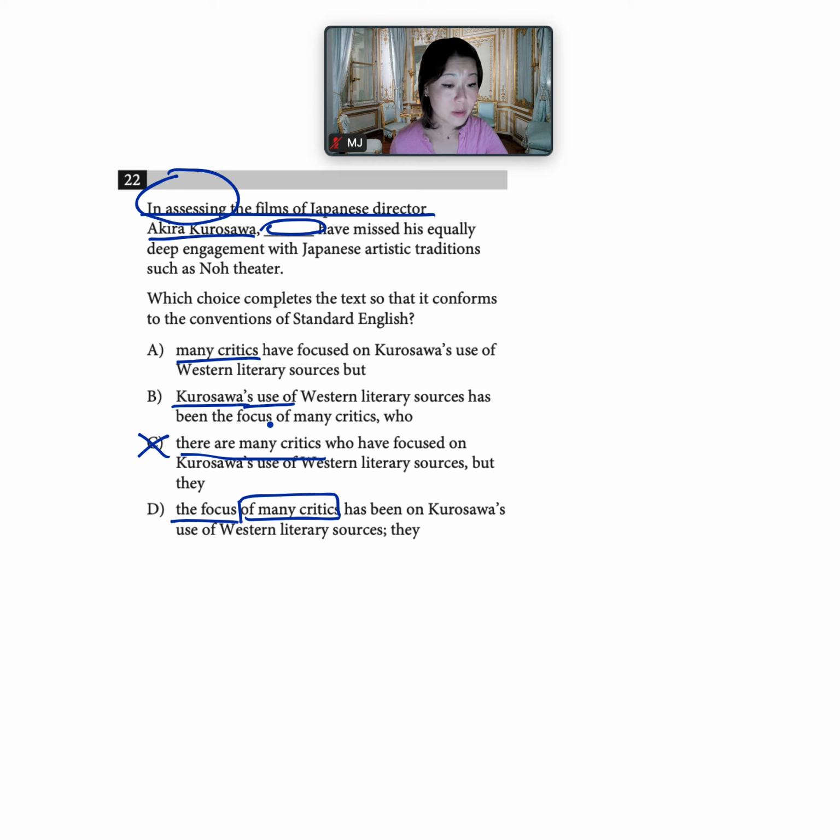And then on top of that, we have Kurosawa's use. Kurosawa's use is not something that is physically capable of assessing anything, so we're going to cross that out as well. Same thing with focus. Even though critics could potentially assess films, the focus of critics is not able to assess films. So for all of those reasons, we're going to go ahead and pick A.